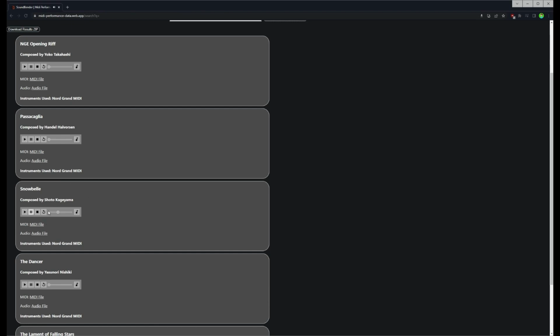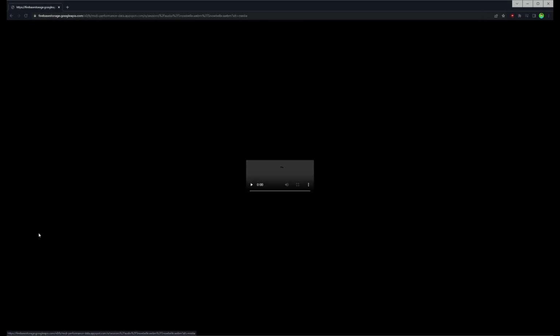And then if we click audio, we'll get the exact same file, but instead in its audio format versus MIDI. So you'll actually be able to hear the live recording.